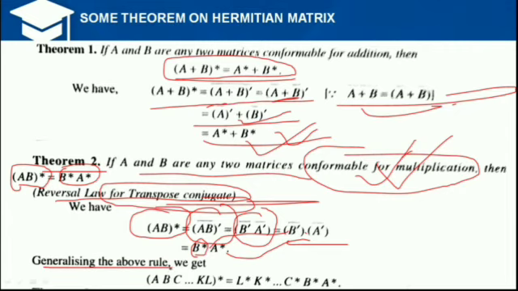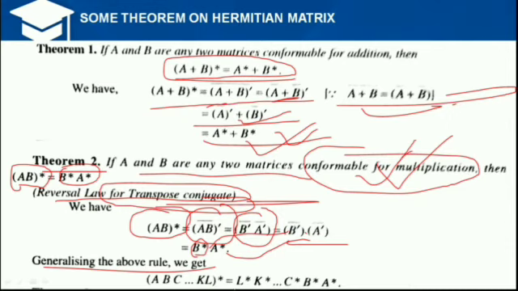As a generalization of the above rule, if a number of matrices are given and we find the multiplication and then the conjugate transpose, it can be uniquely expressed as L asterisk, K asterisk, C asterisk, B asterisk.